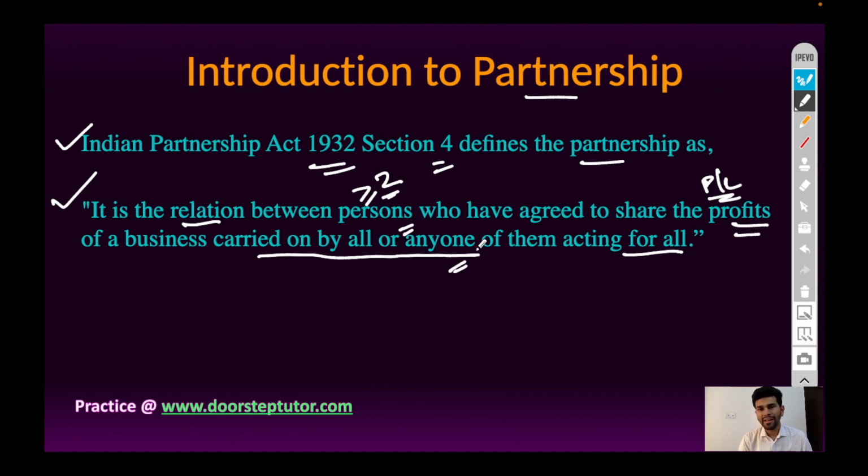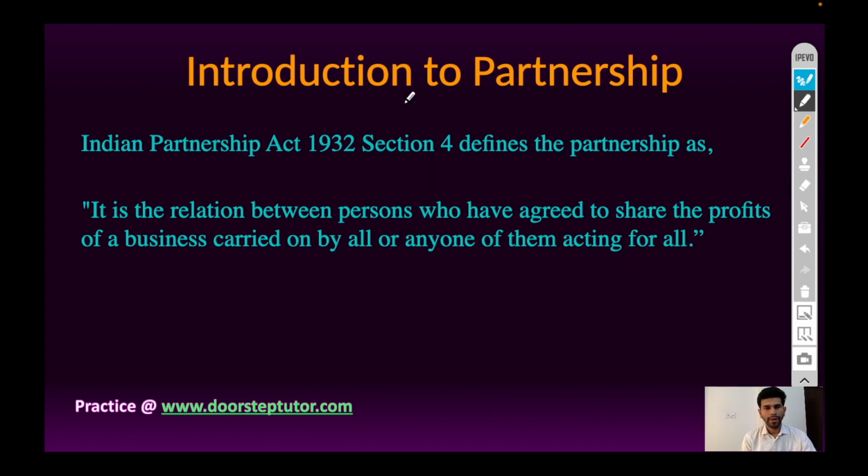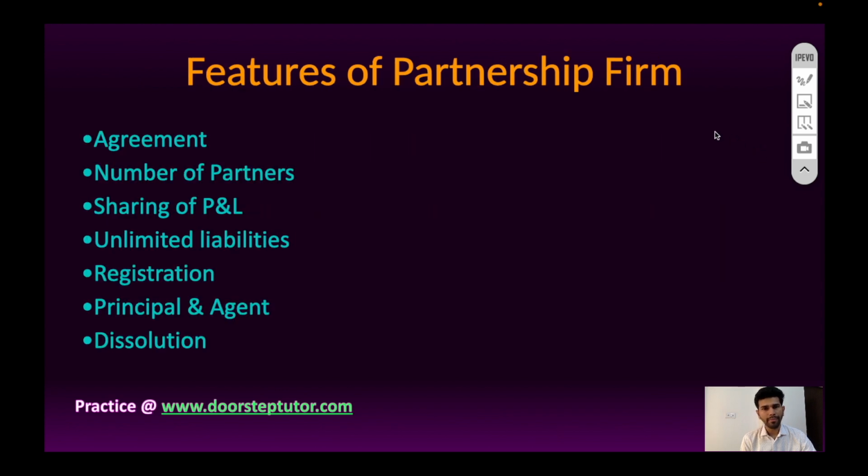It is not necessary that all the partners should participate in the management of the business, acting for all. Indian Partnership Act was introduced in the year 1932. Based on this definition, let's discuss some features of partnership.